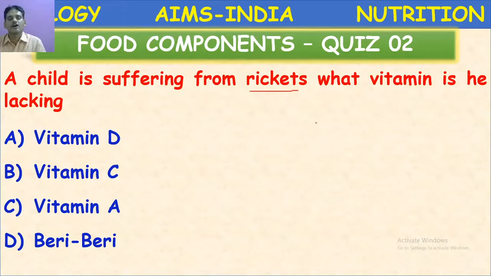The knees will touch each other. That is one of the symptoms of rickets. Children below 5 years of age get rickets. Yes, vitamin D deficiency causes rickets. So here option A is the correct option.